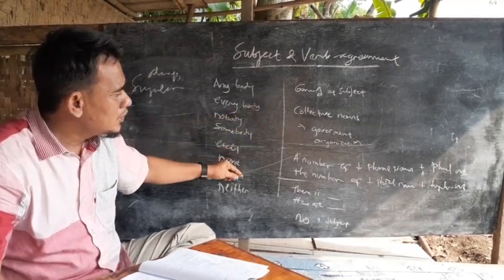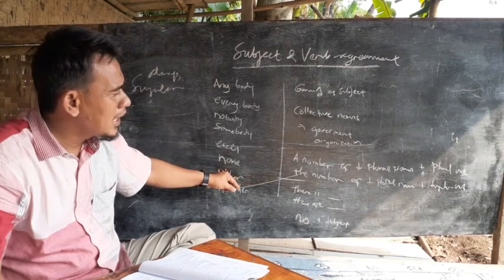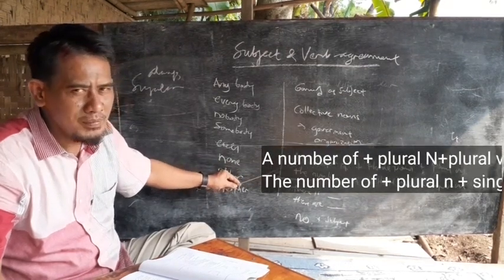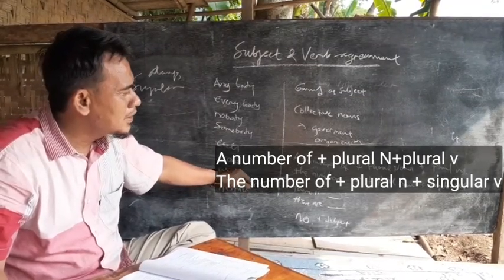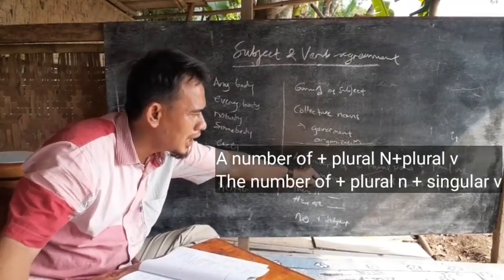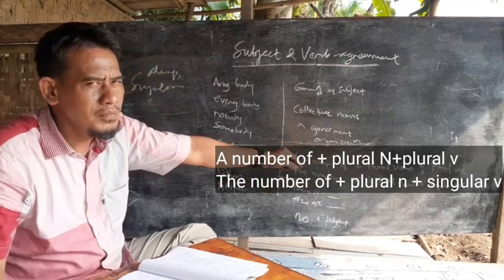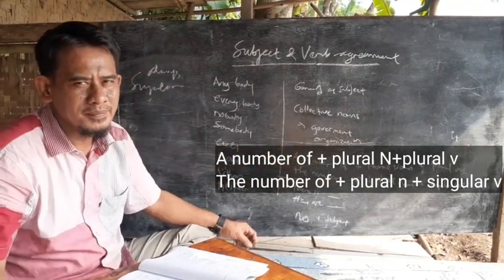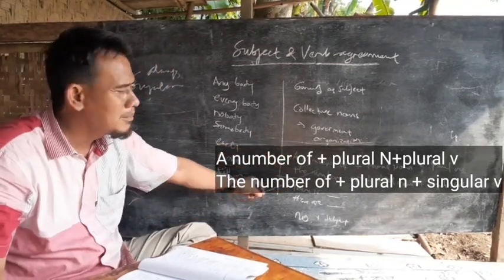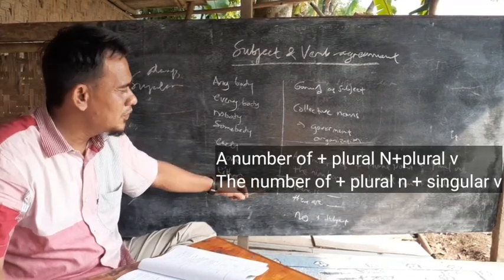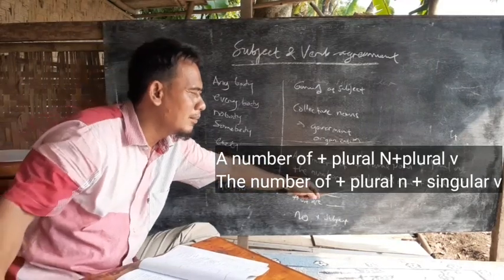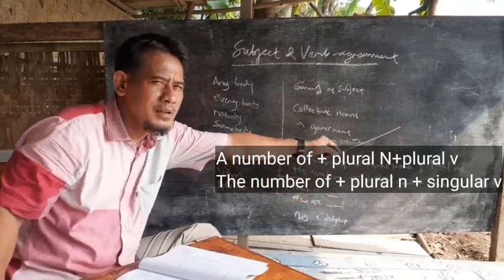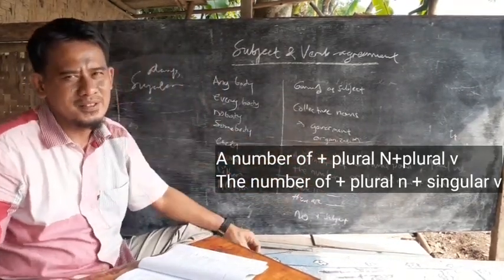But there's a difference between a number and the number. With a number, even though it is followed by a plural noun, the verb should be plural. But if we use the number of, even though the subject is plural, the verb becomes singular.